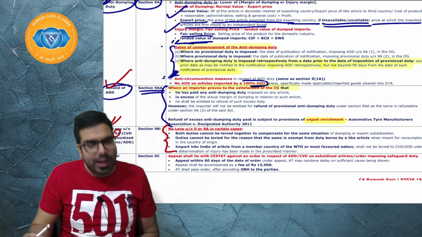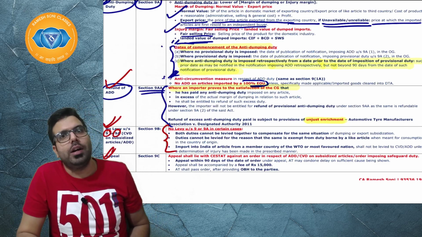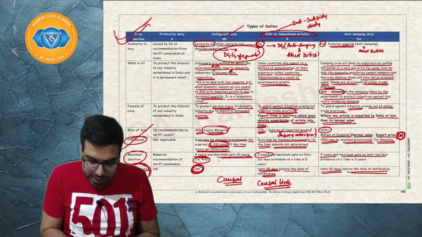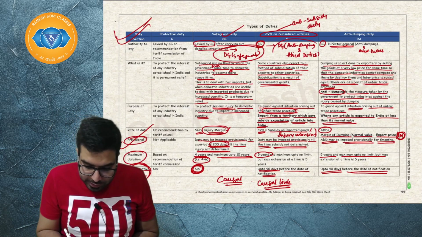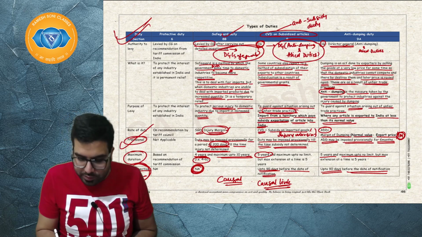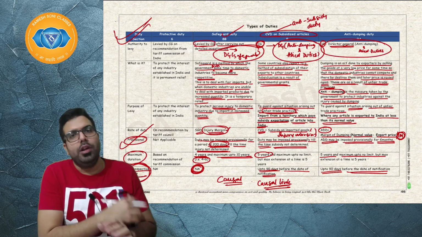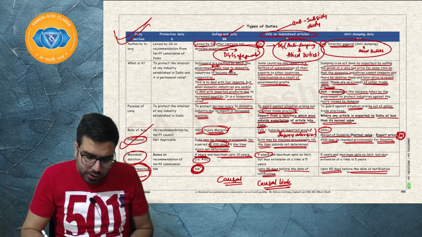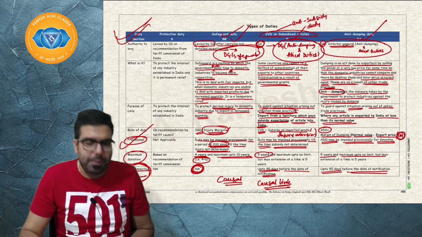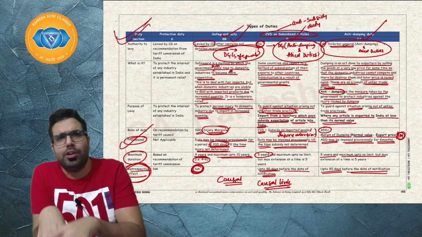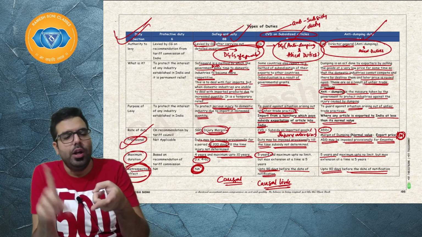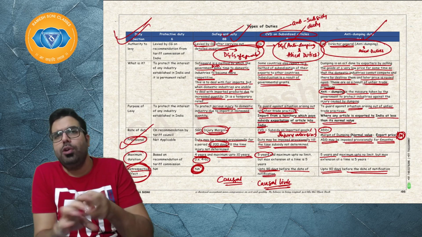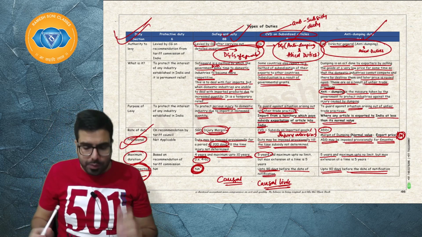Then appeal, sir. Can I appeal against the order of the authority? Which are the authorities? The Director General of Safeguard, the Director General of Anti-Dumping and Allied Duties, they will pass orders under sections 9A, 9, and 8B. Basically, they will give orders for safeguard duty, anti-subsidy duty, and anti-dumping duty. Can I challenge it? Yes, Baba, you can appeal.